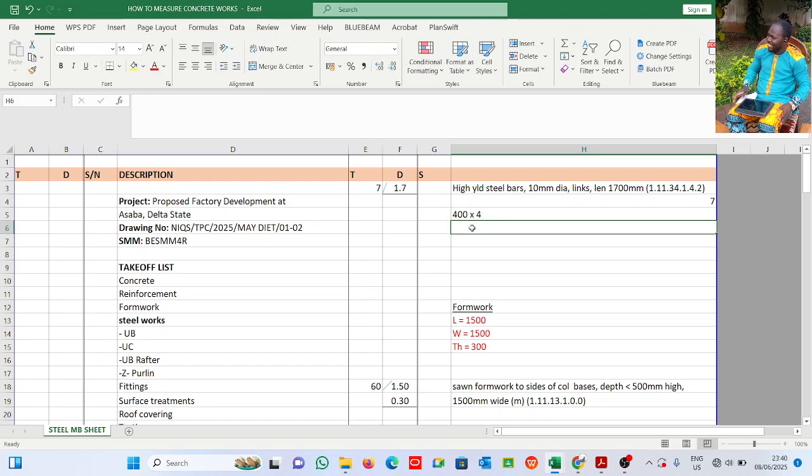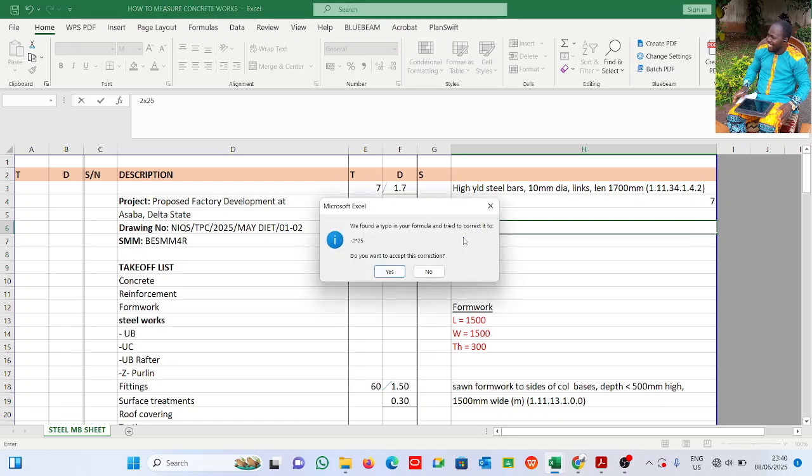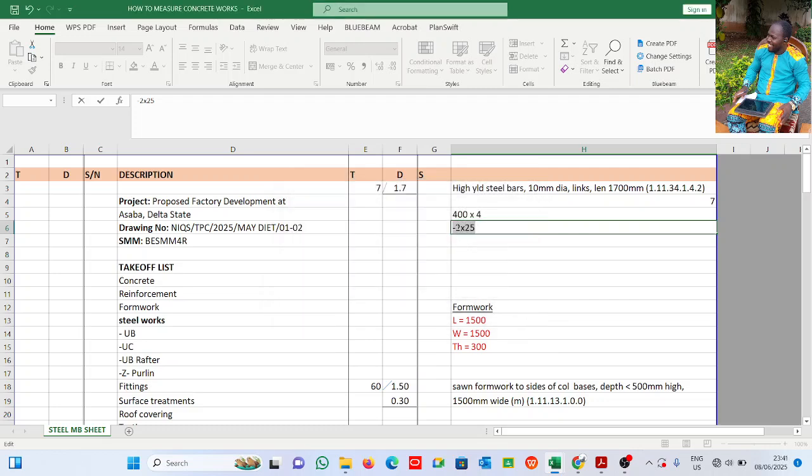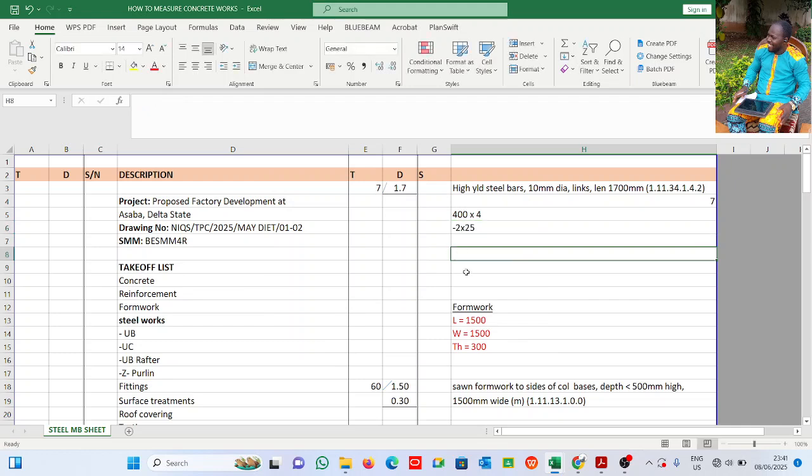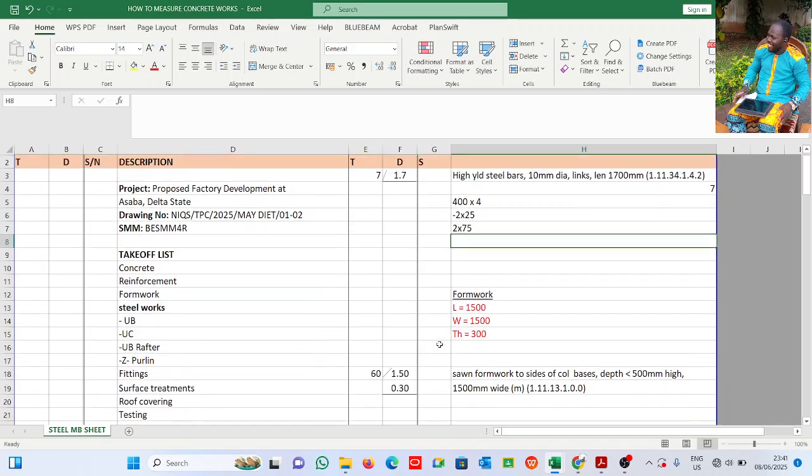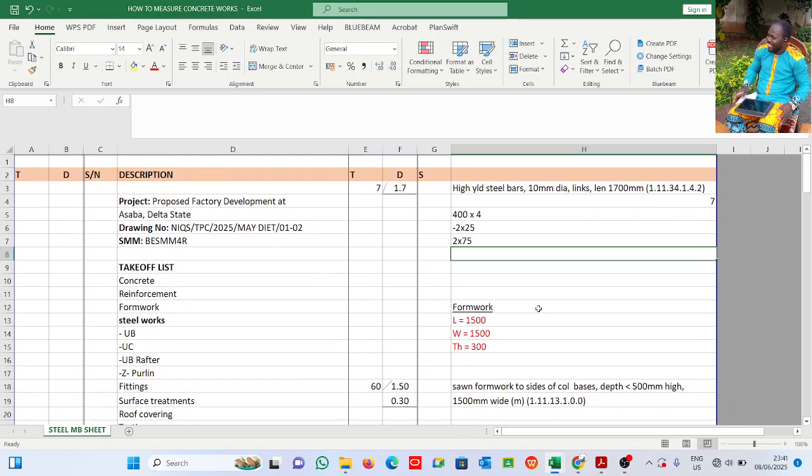I'll say less bent, minus 2 times 25. This is less cover. Then I add bent. All right, then that's all.